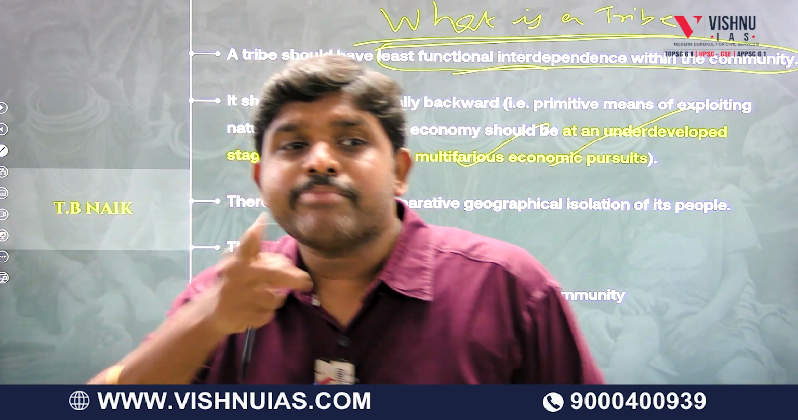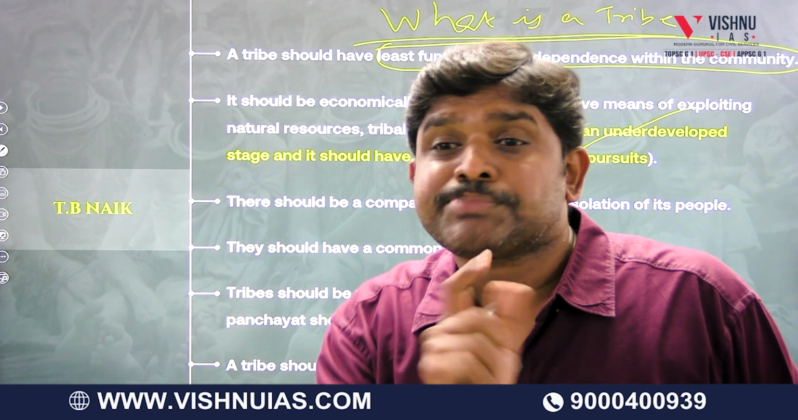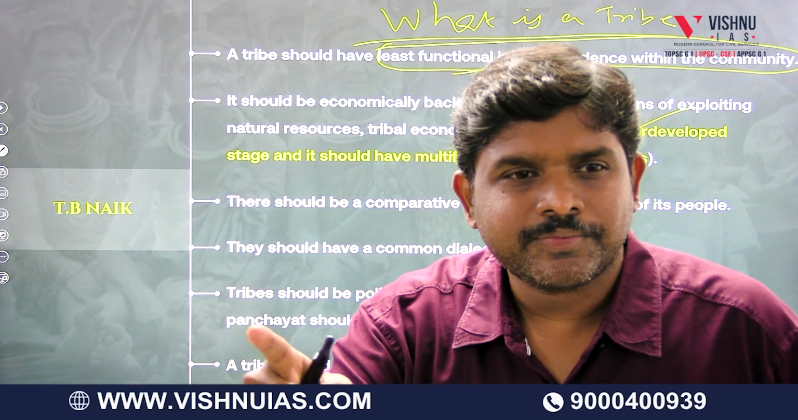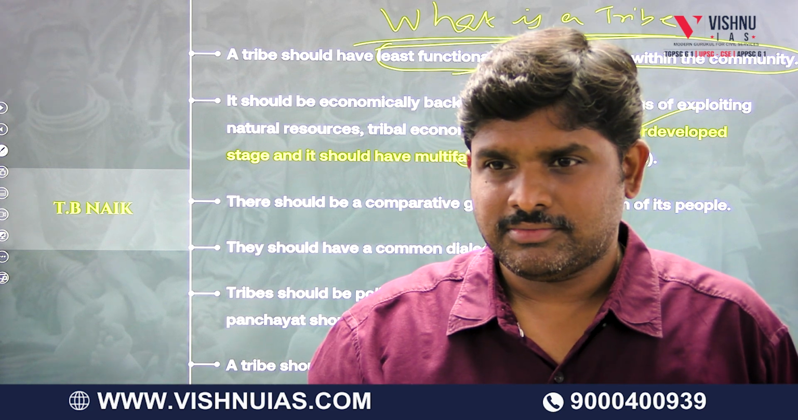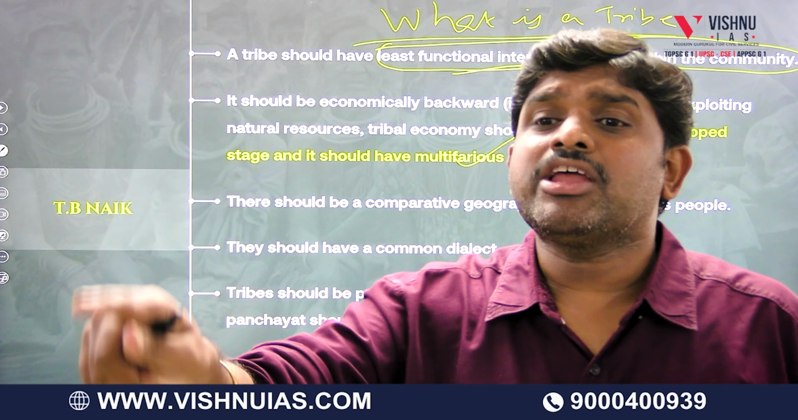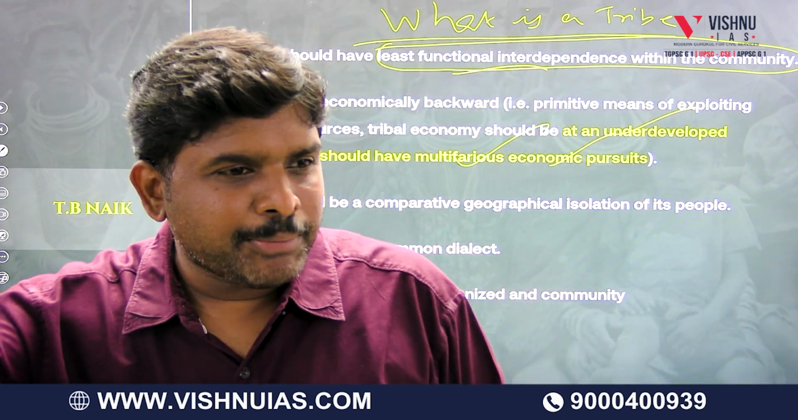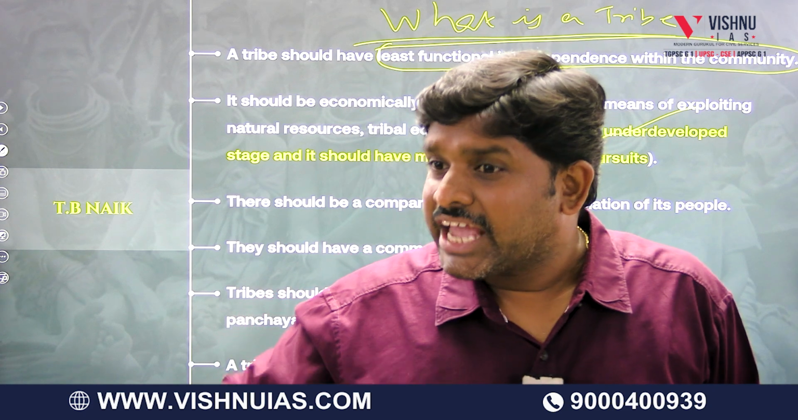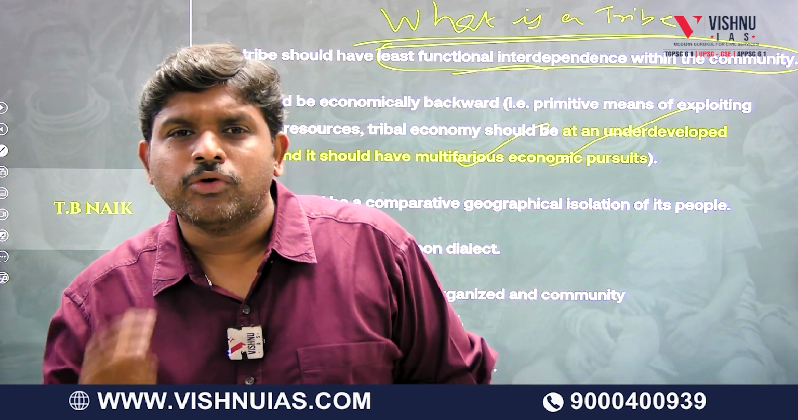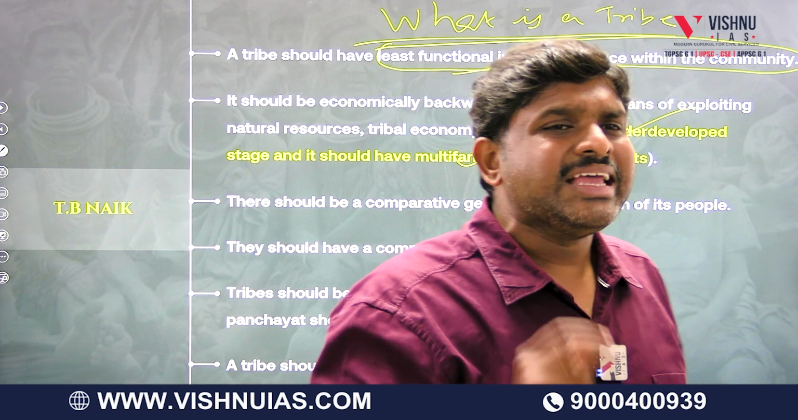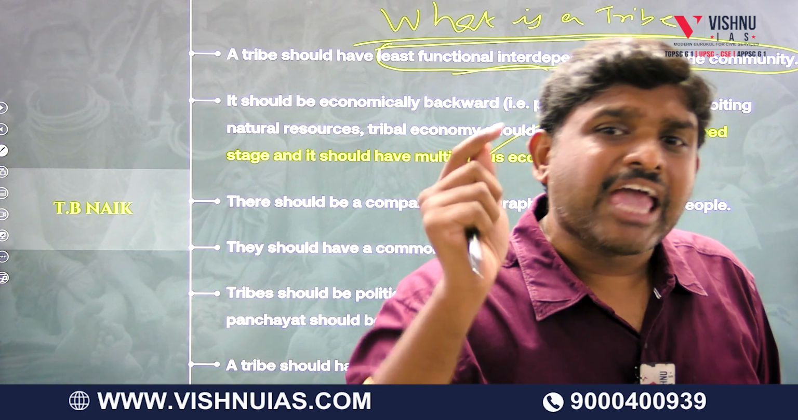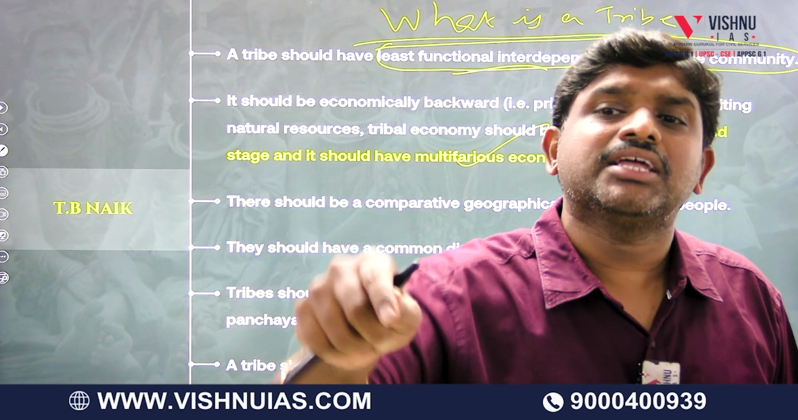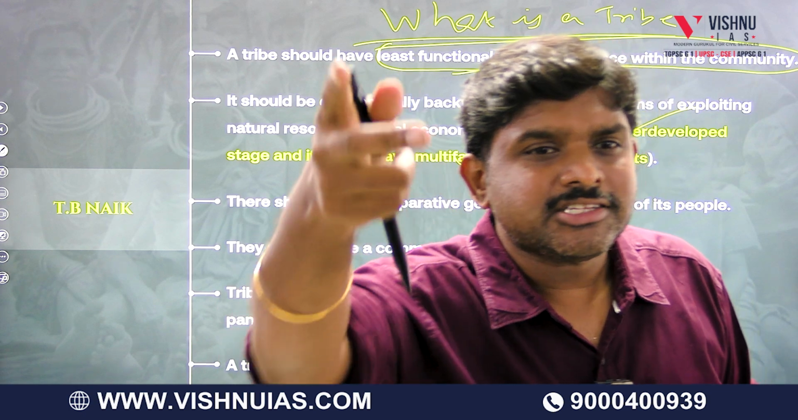So what is the difference between the mainstream and simple society? In mainstream society, every man will be having a specific occupation, whereas in tribal society, every man will be doing multifarious occupations. So second point, he is trying to explain from an economical point of view. First, economical point of view, he told least functional interdependence. Second, every man in the tribe will do multifarious activities.